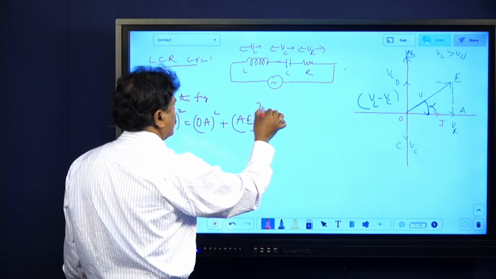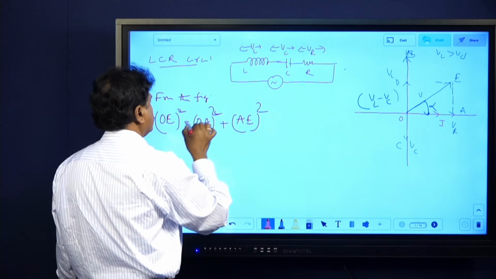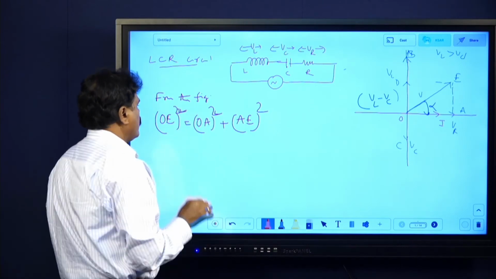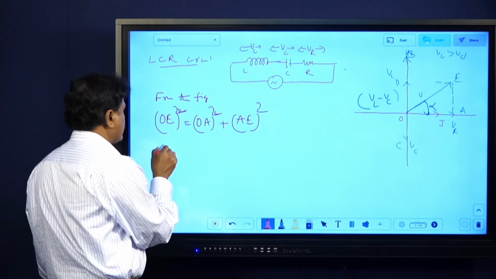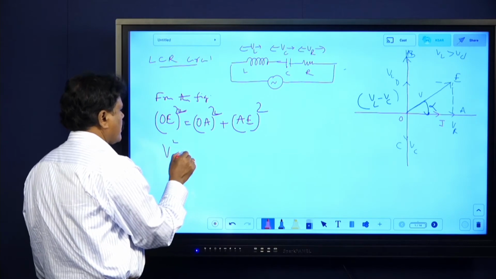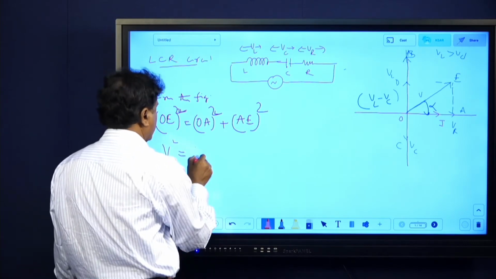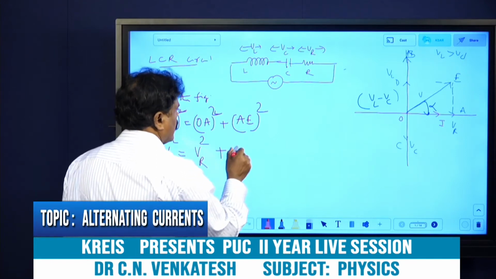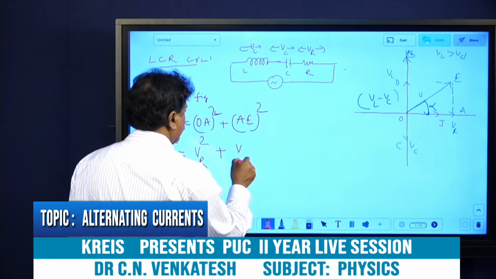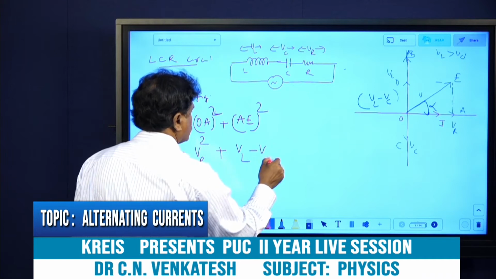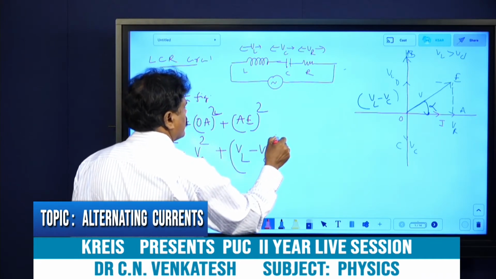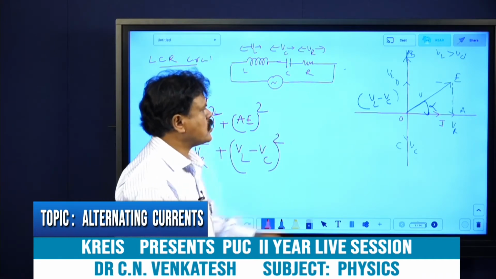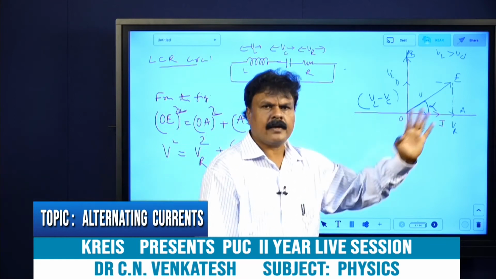Here also this is square. Now OE square is nothing but V square. OA square is VR square, plus AE square is nothing but VL minus VC whole square. Why? OD and AE are the same.